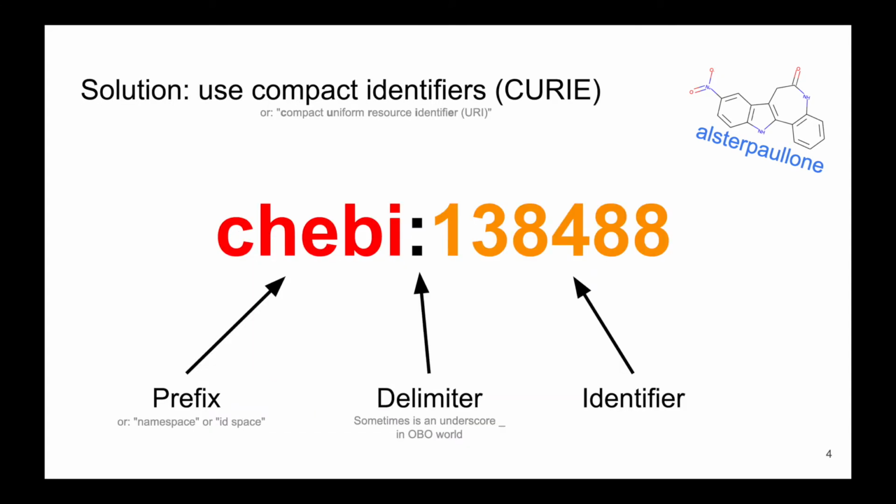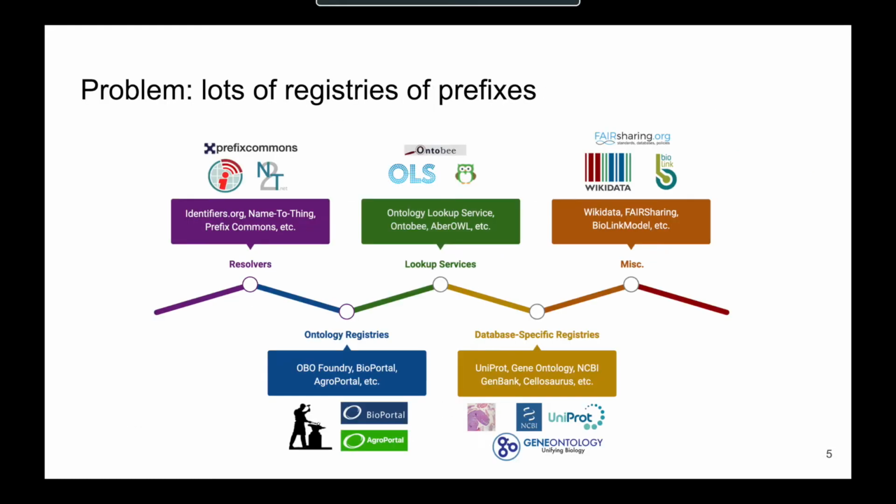One solution is to use compact identifiers, or CURIEs, which abstract the URI prefix away and replace it with a shorthand prefix, separated by a delimiter. Anyone who knows what Kibi is can easily understand this CURIE and expand the prefix to their own URI if needed. The problem with CURIEs is that there are lots of different registries that use different prefixes to refer to the same resources, and they have varying coverage over common databases, ontologies, and other semantic spaces.